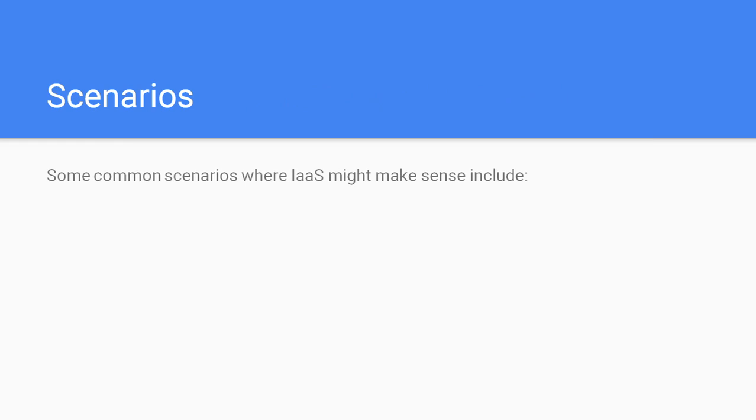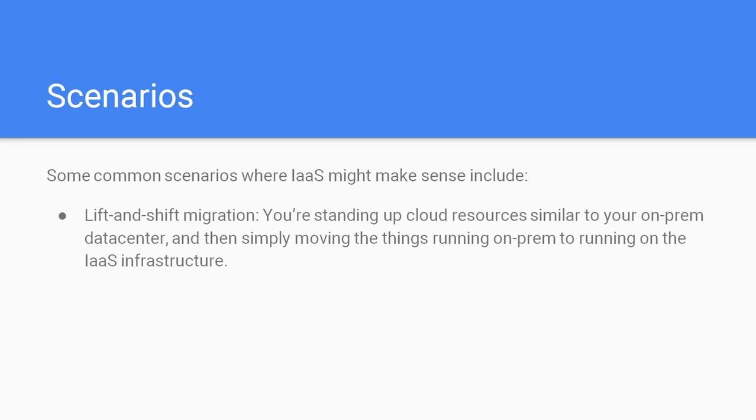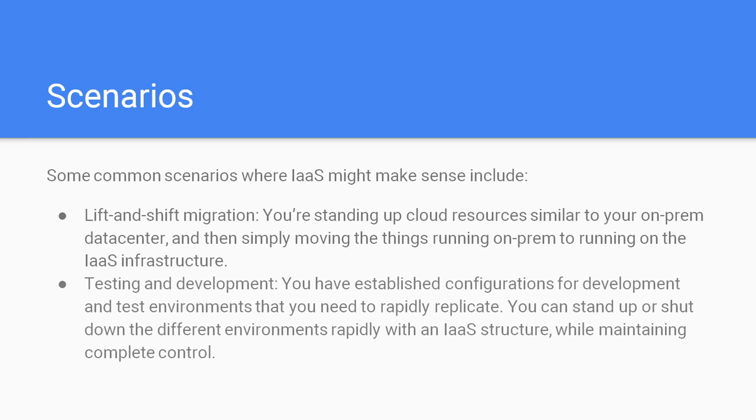So let's have some scenarios. Some common scenarios where IaaS might make sense include lift and shift migration. You are standing up cloud resources similar to your on-premises data center, and then simply moving the things running on-prem to running on the IaaS infrastructure.